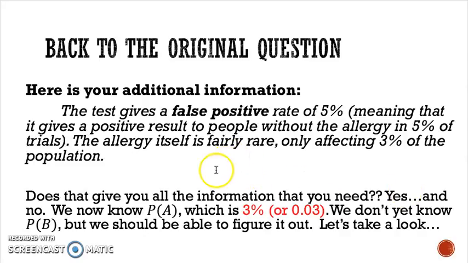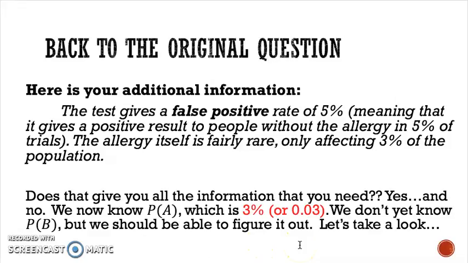Well, yes and no. Because we now know the probability of having the allergy. We now know P(A). It's 3%. 3% of the population has the allergy. So we're going to use the decimal version of that, 0.03. We know now the probability of event A. We still don't actually know the probability of event B. We don't know the probability of getting a positive test result. But we should be able to do a little bit of math and figure that out.